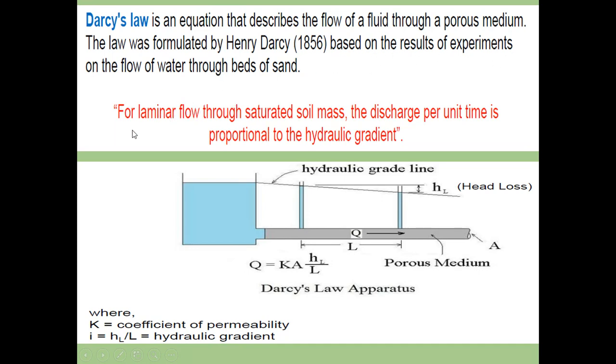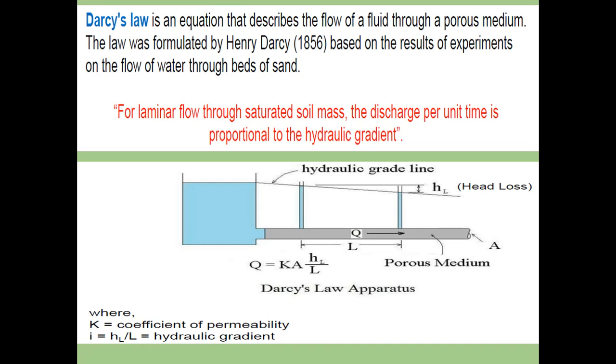Based on the results he studied, for laminar flow through saturated soil mass, the discharge per unit time is proportional to the hydraulic gradient. This relation is known as Darcy's law of linear resistance, or simply Darcy's law, and it may be expressed as Q equals K into A into H by L, that is the hydraulic gradient, given as I, so Q equals K into I into A. It is well known to you also, and very simple to remember.